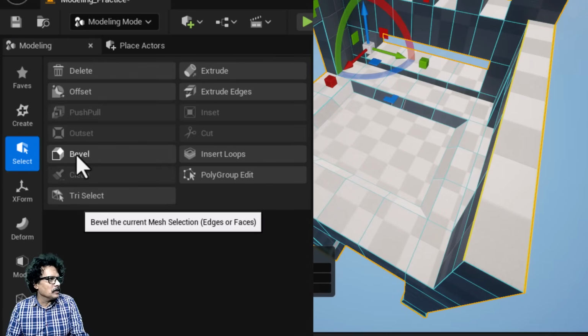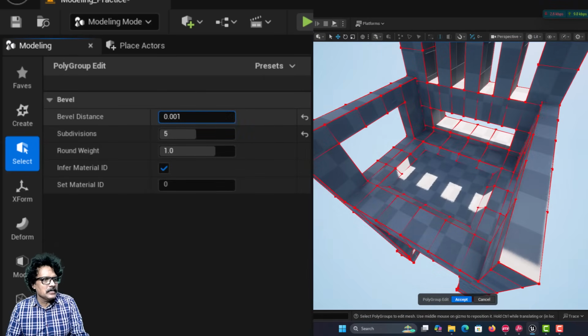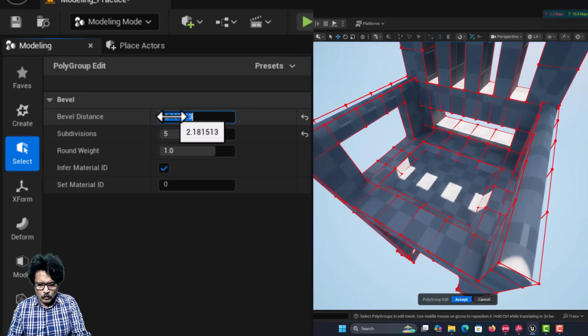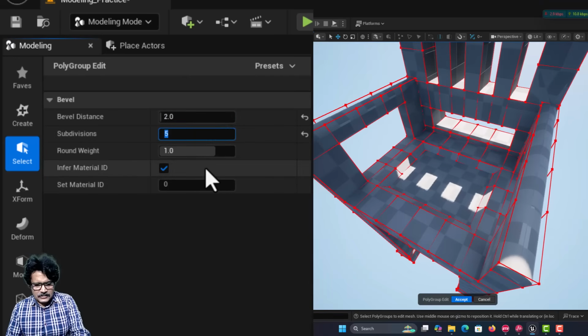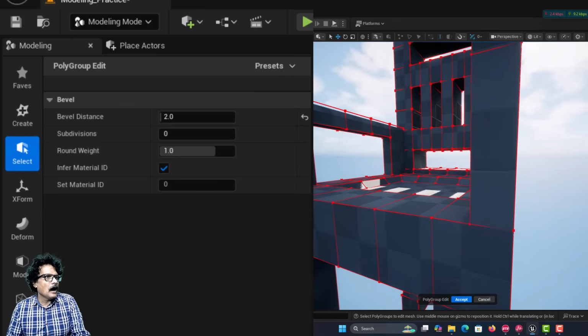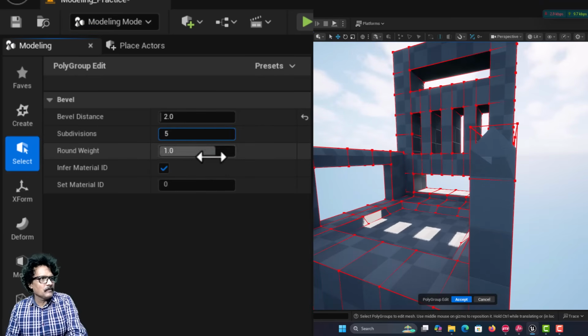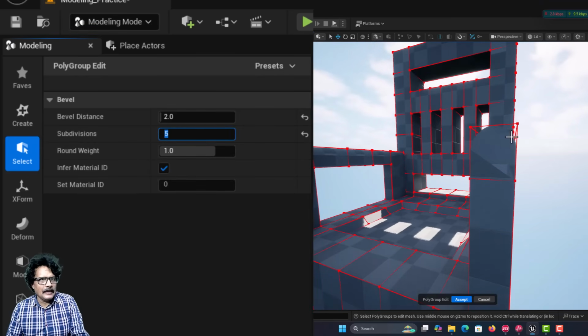So, when I click on bevel, now I can set the bevel value here. See, as I drag it, you can see the bevel value changing, and if I set it to a value of around 2, you can see I am seeing a smooth surface. If the subdivision is 0, you can see this appears like a triangle. Here this appears like a triangle. However, if I make the subdivision level 5, see this appears like an arc.